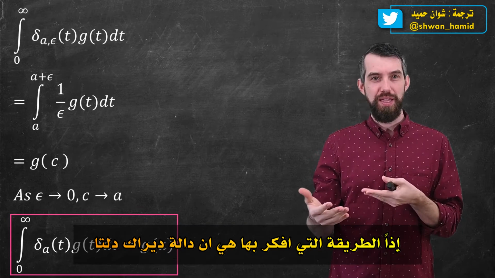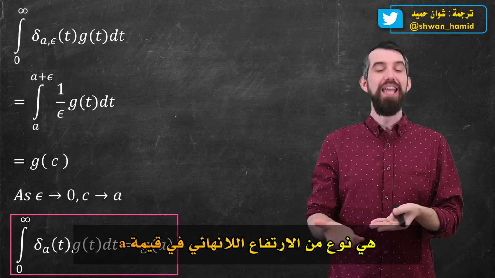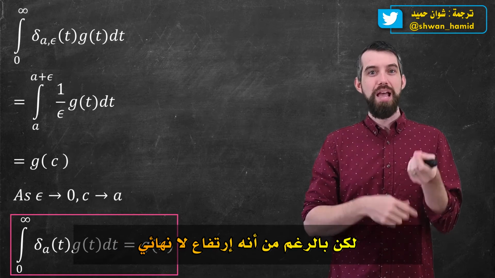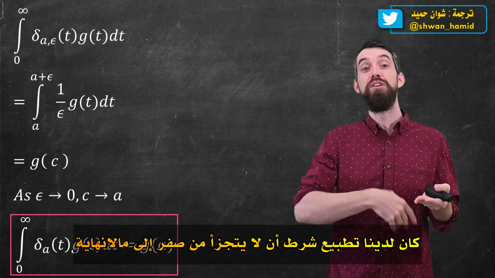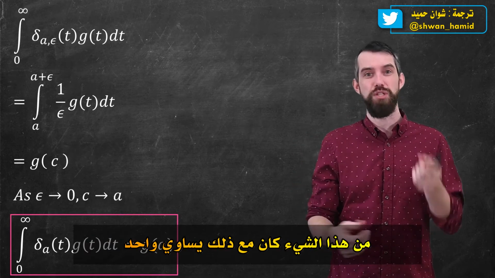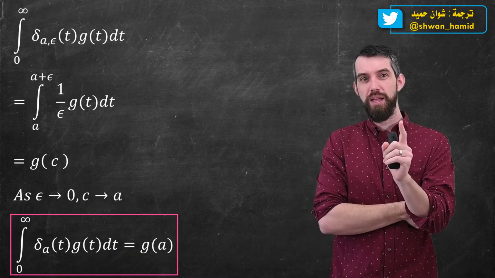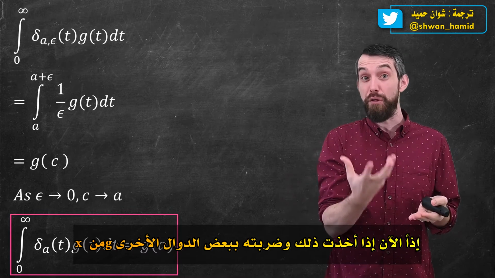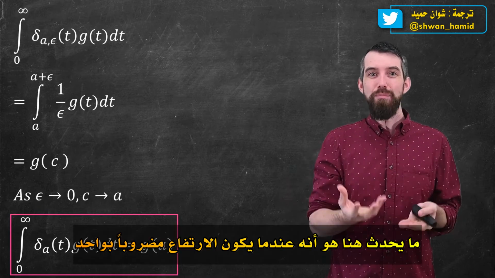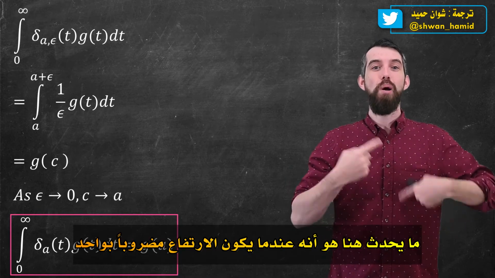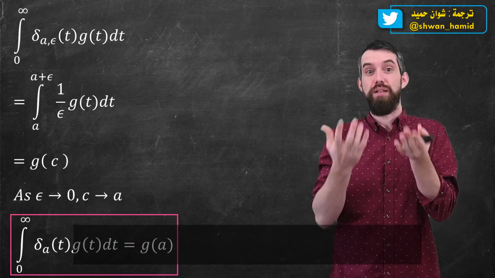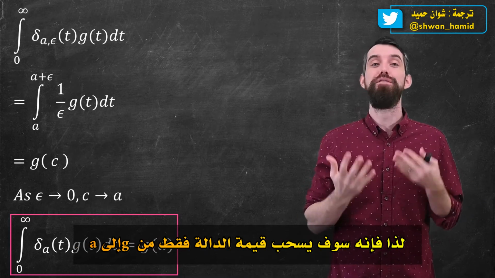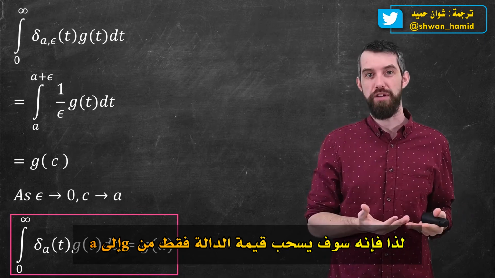So the way I think about this is that the delta function is this sort of infinite spike at the value of a. But even though it's an infinite spike, we had the normalization condition that the integral from 0 to infinity of this thing was nevertheless just equal to 1. So now if I take that and multiply it by some other function g of x, what happens is that at the spike, it multiplies to 1 times g of a, and everywhere else is going to be 0. And so it just pulls out the value of the function, just pulls out the g of a.